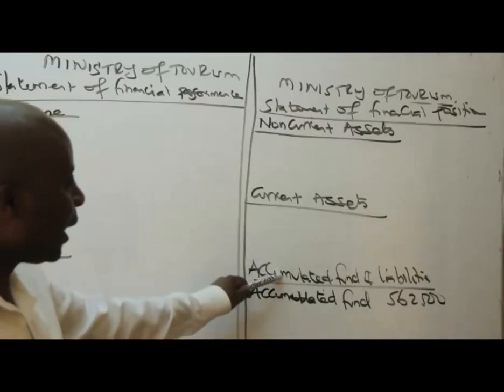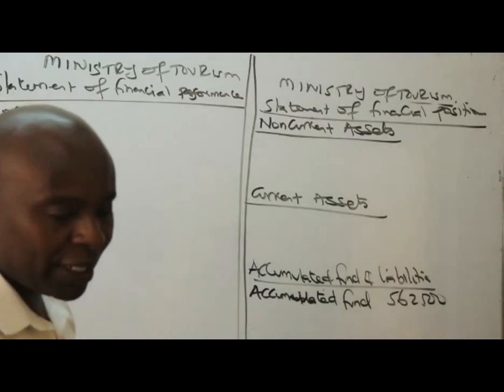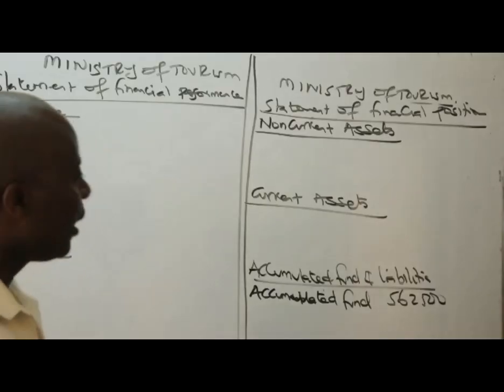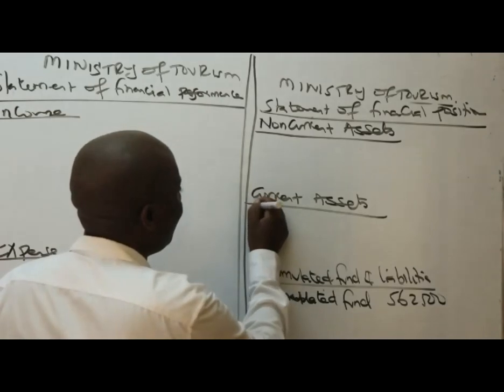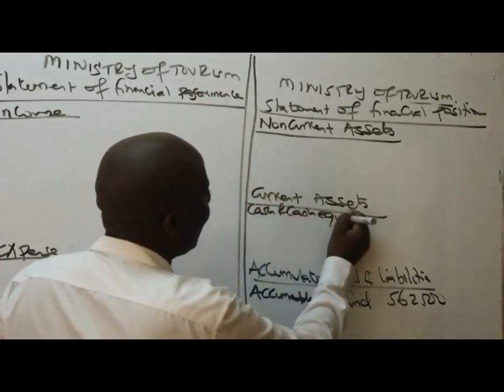Accumulated fund, I've brought it under here. Right, great. So go and pick the next thing, ladies and gentlemen. The next thing is called cash and cash equivalents. Of course, this money that we have is a current asset. So under current assets, come and have here cash and cash equivalents.